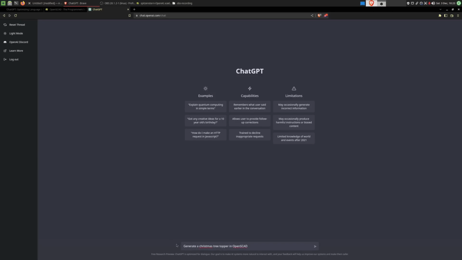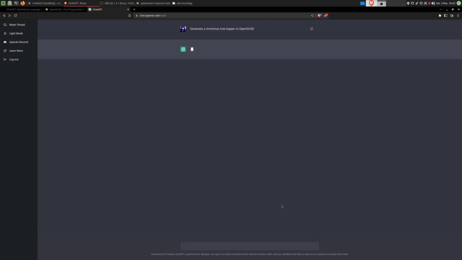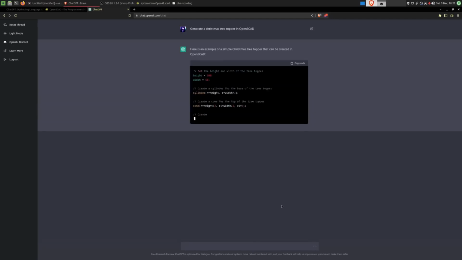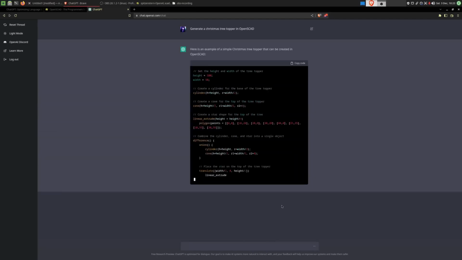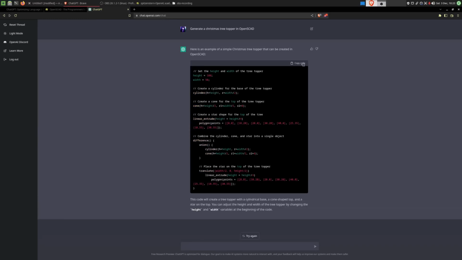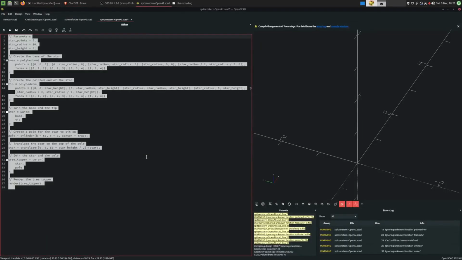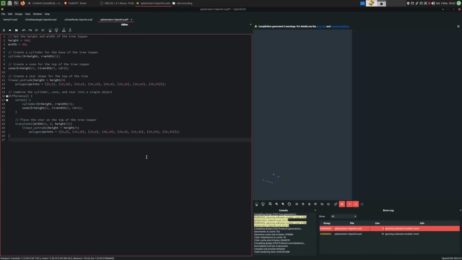Generate a Christmas tree topper in OpenSCAD. That looks like good syntax. We copy it, paste it.